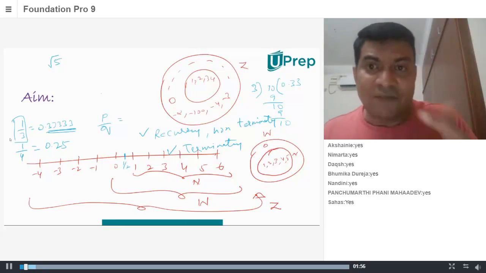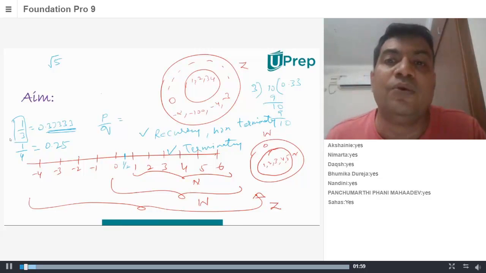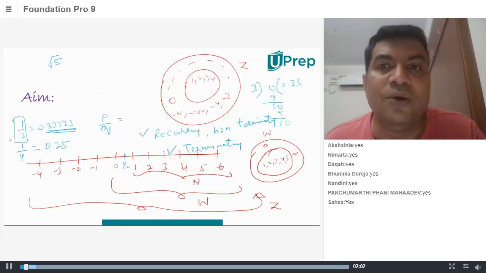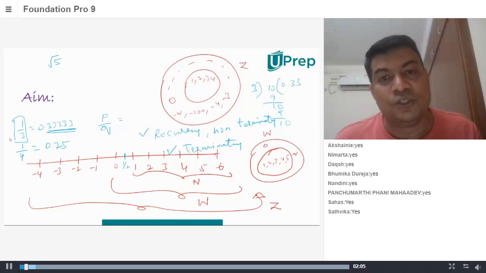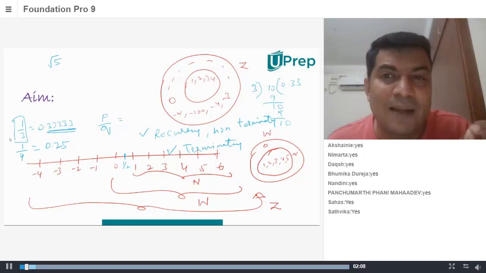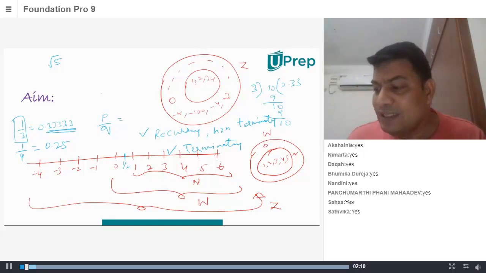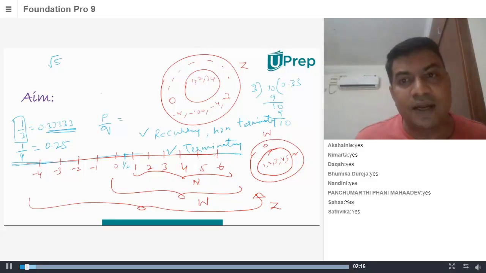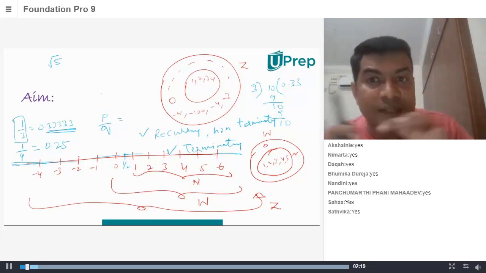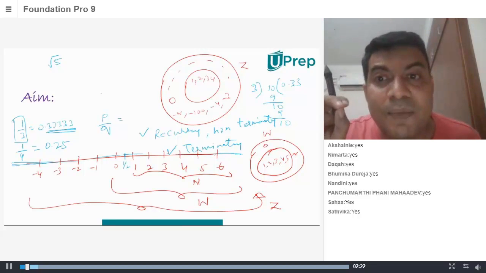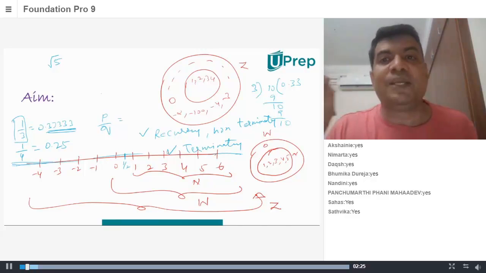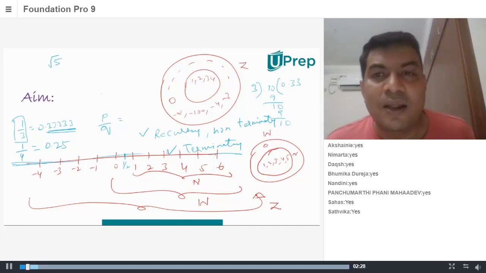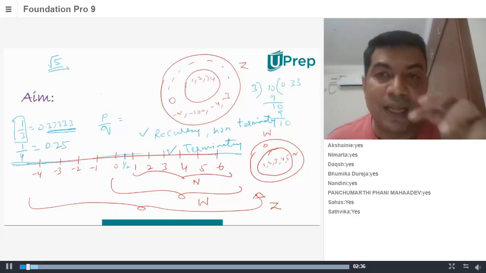Okay. So the rest of the numbers which are not in the form of P by Q are irrational numbers. So all real numbers, that means if you look at this number line, the number line that I have drawn here is the number line of real numbers. On these real numbers, there are some numbers which are not in the form of P by Q. Such numbers are irrational numbers. For example, root 5 is an irrational number.